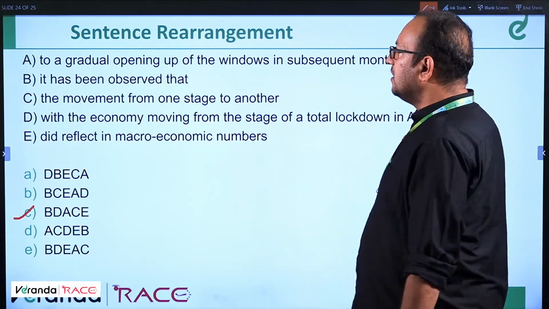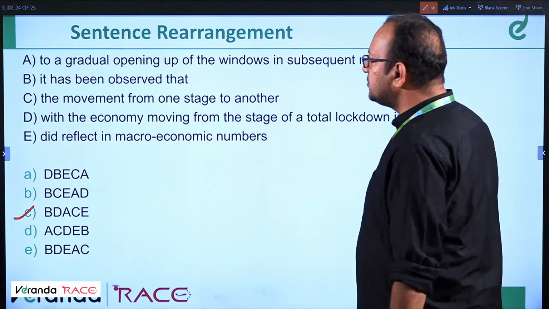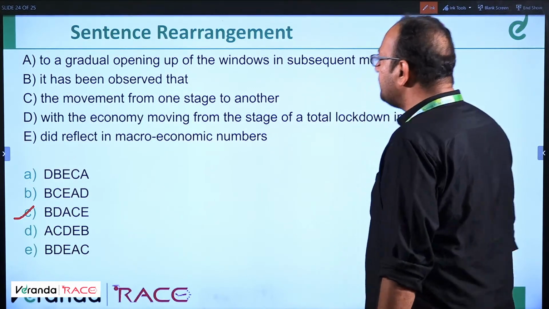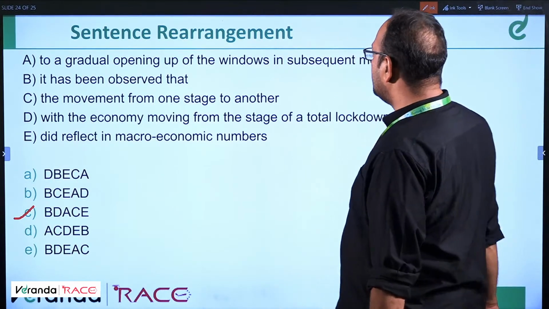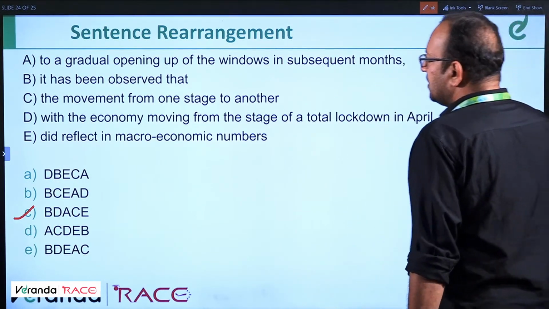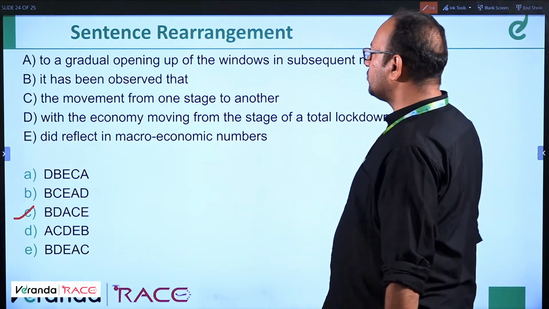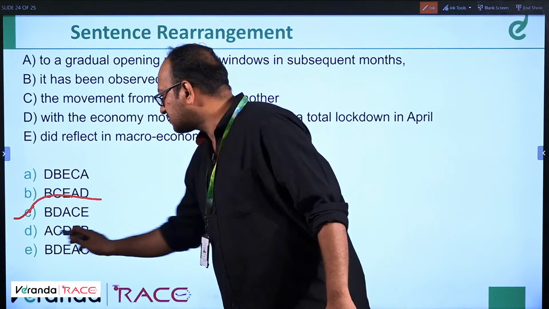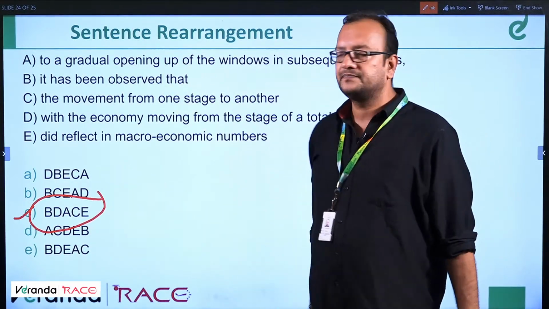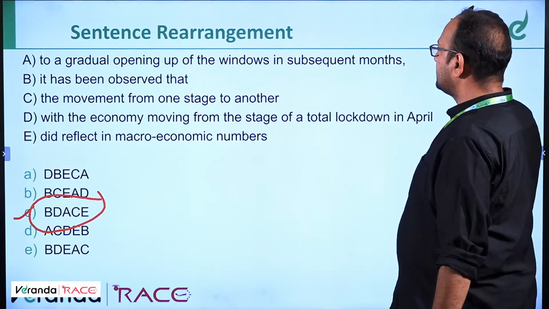Let's check. Okay. It has been observed that with the economy moving from a stage of total lockdown in April to a gradual opening up of windows in subsequent months, the movement from one stage to another did not reflect in macroeconomic numbers. That's the answer. Okay. Next question.